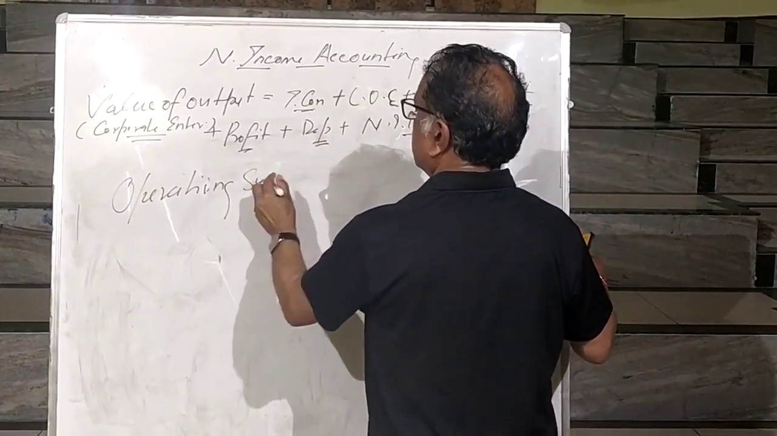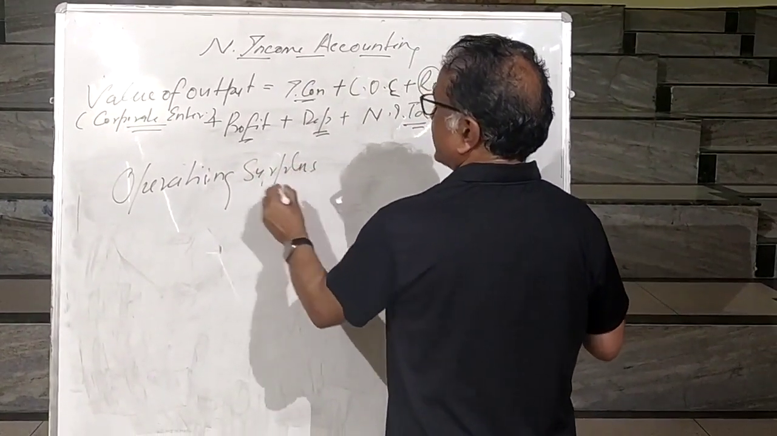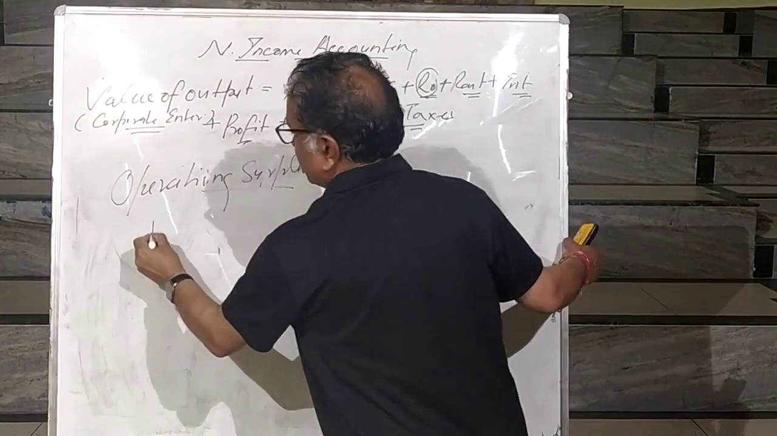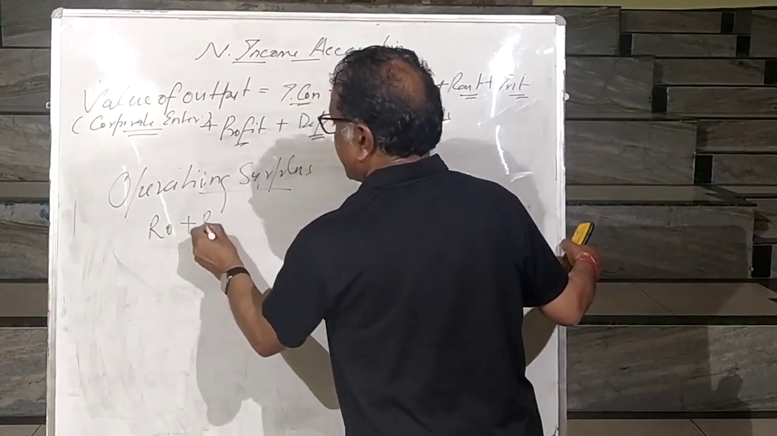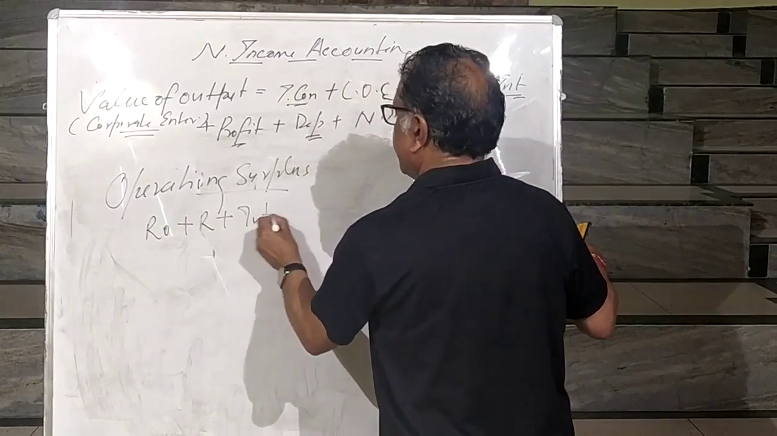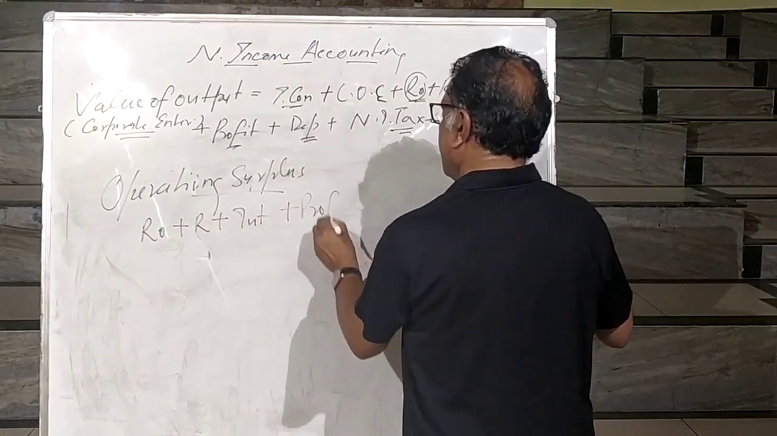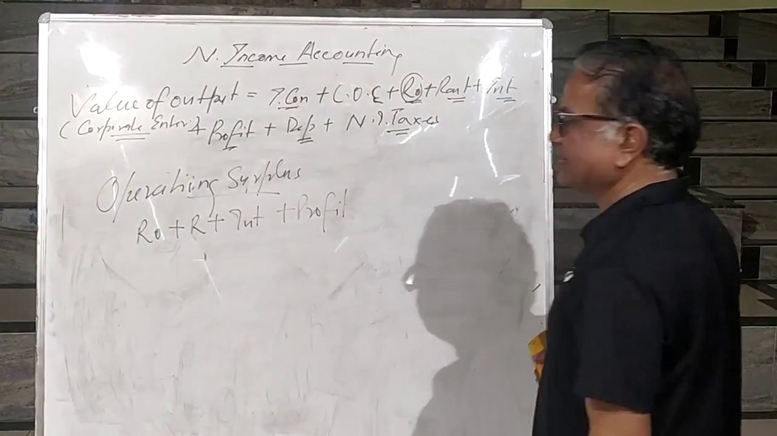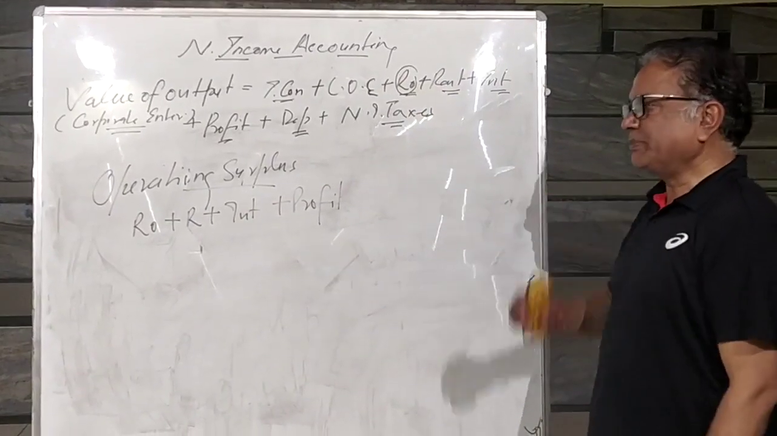Operating surplus. Operating surplus is equal to royalty plus rent plus interest plus profit. That is called operating surplus. What is royalty? Explained to you.